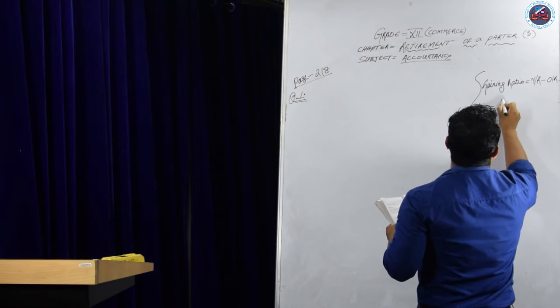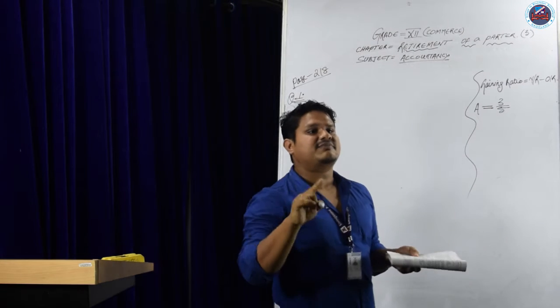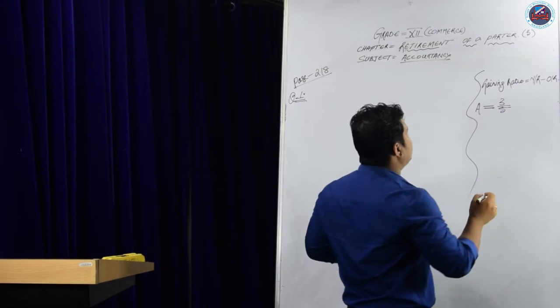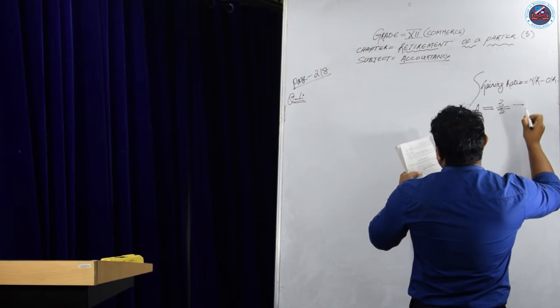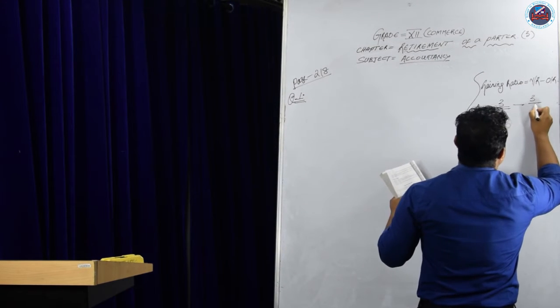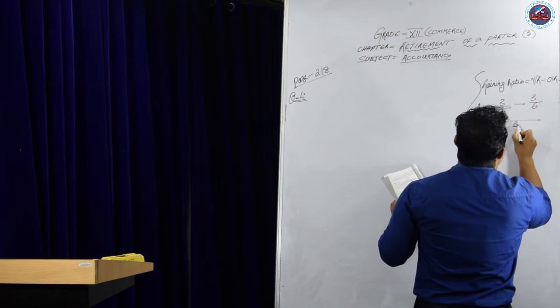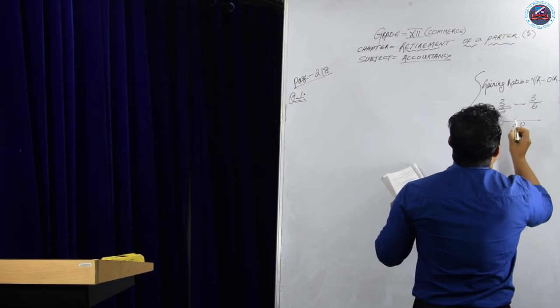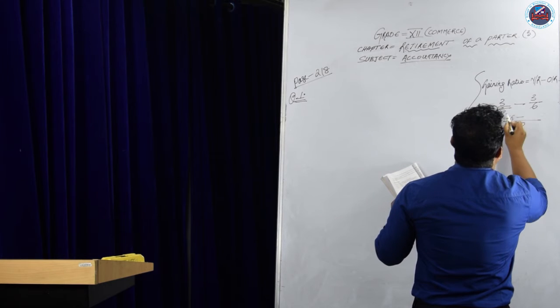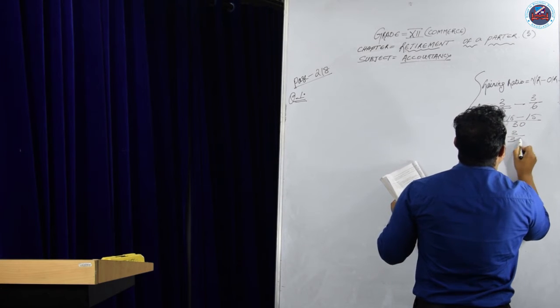New ratio is 3 by 5. How do we get 3 by 5? It is 3 to 2, 3 plus 2, 5. Old ratio is 3 plus 2 plus 1, 6. So if you take the LCM, 5 sixes are 30. 3 sixes are 18 minus 15. That will be 3 by 30.